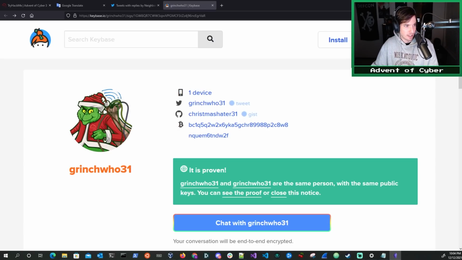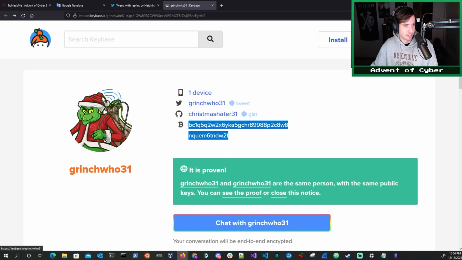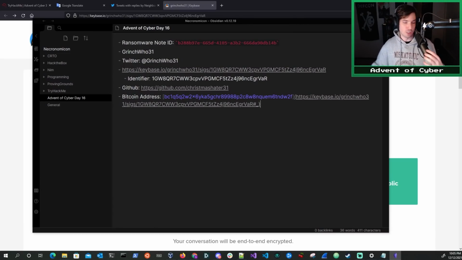And we can also see this is the Bitcoin logo, and we can see what appears to be a Bitcoin address here. And we can copy that as well. So here we go. Here's what our notes look like. We've only been doing this for a short time, and already we have quite a bit of information at our fingertips about this individual. We have a link to a Keybase account, the unique public identifier that's used for that person. We see a link to his GitHub page, ChristmasHater31. We see a link to his Bitcoin address.